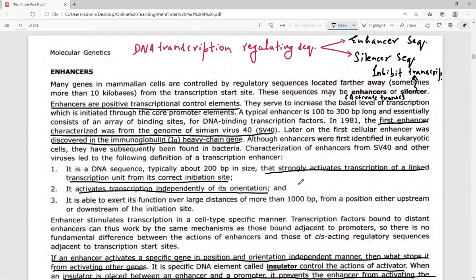So enhancers are trans-acting. Last, it is able to exert its function over large distances of more than 1000 base pairs. So at distances of more than 1000 base pairs it is going to act.